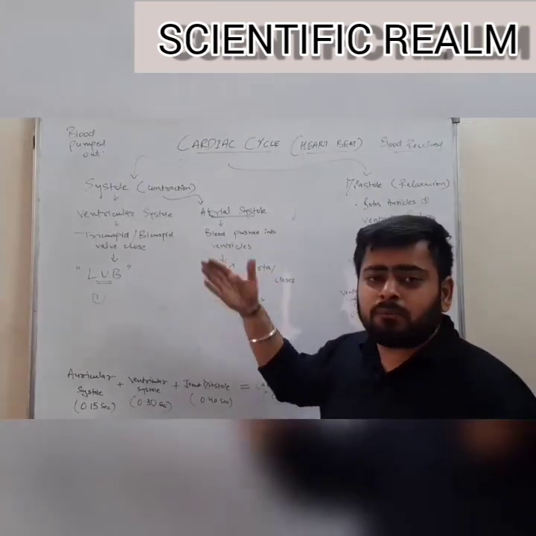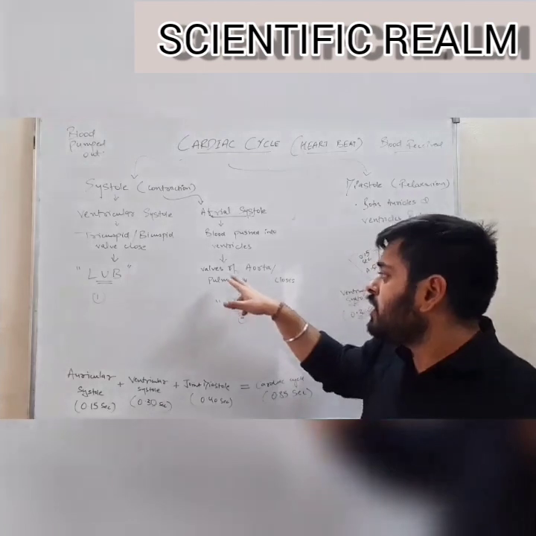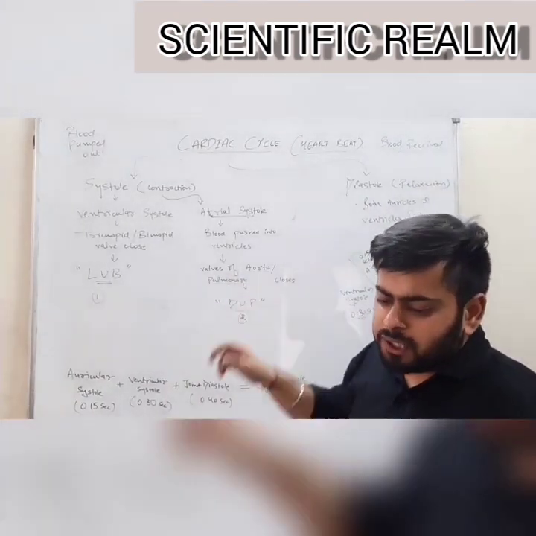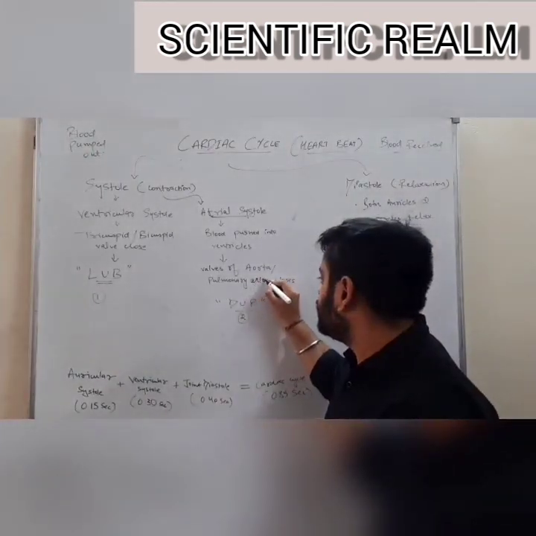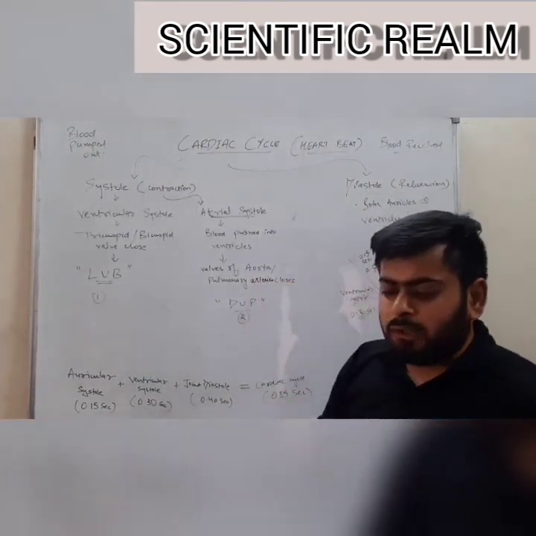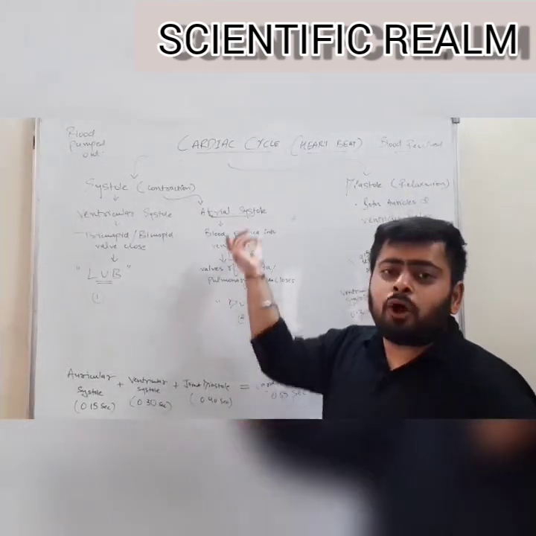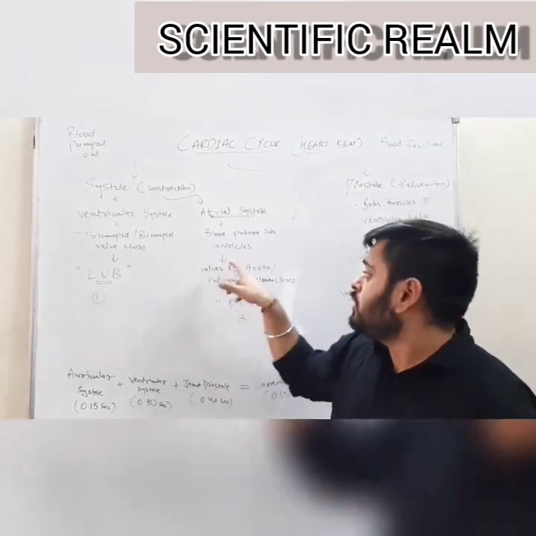After they open, the blood passes into the ventricles. But as soon as the blood passes into the ventricles, the valves of the aorta and pulmonary artery close, so that the blood is not immediately pushed into them without any pressure created by the ventricular systole.